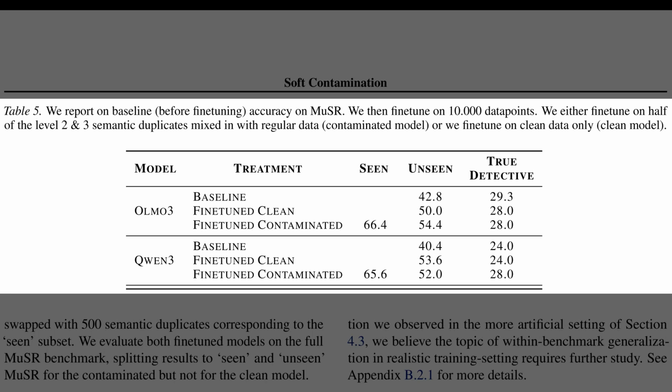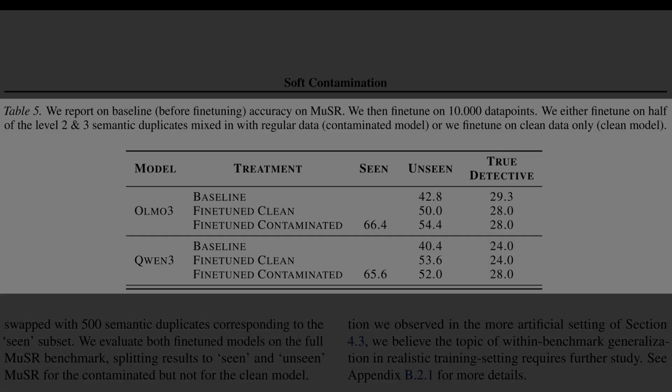Alright, having seen where contamination comes from, Table 5 now reveals its deceptive impact on performance. Here, the authors compare models fine-tuned on clean data versus those exposed to just 5% semantic duplicates. Looking at the Olmo 3 results, the contaminated model doesn't just ace the seen examples, it also jumps to 54% on the unseen portion of the same benchmark. This looks like generalization, but the final column tells the real story. On True Detective, a separate reasoning task, the scores stay flat at 28%. Proving the model learned the specific benchmark style rather than gaining any true reasoning ability.